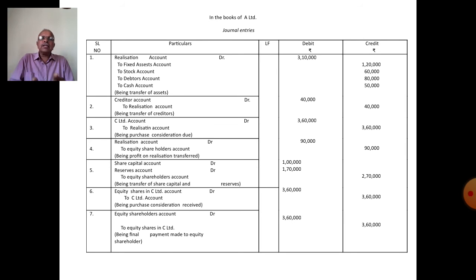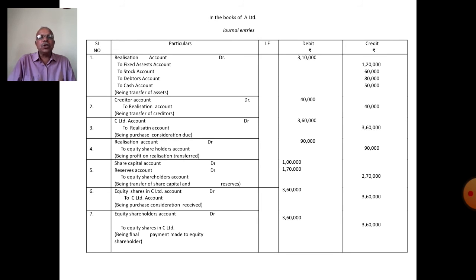Now calculate the profit or loss on realization. Profit or loss is transferred to the shareholders account. In this problem, profit arises.